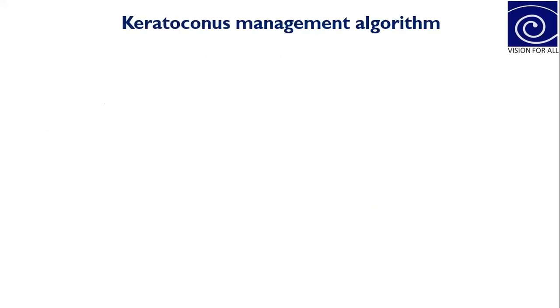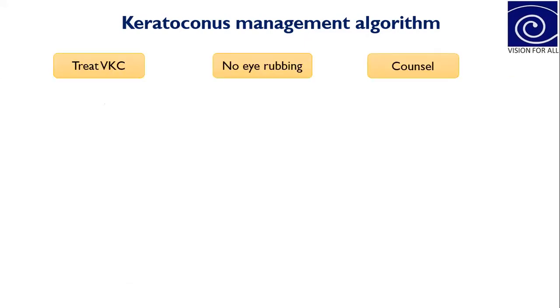Okay, so now coming to the keratoconus management algorithm. This algorithm is very important, and it will help us decide how to plan and how to manage patients with keratoconus. When a patient comes to your clinic and you have diagnosed keratoconus, the first and most important thing is to take care of these three factors.